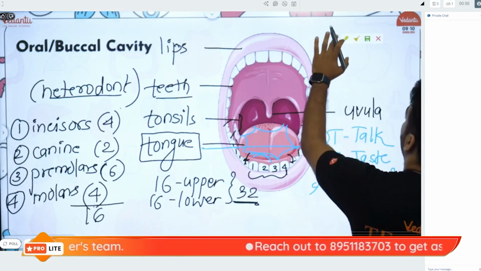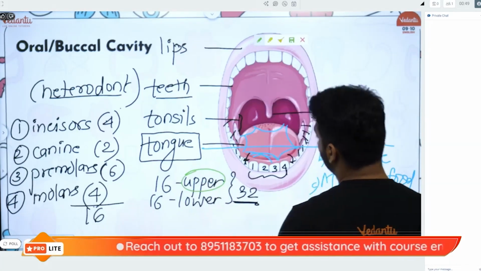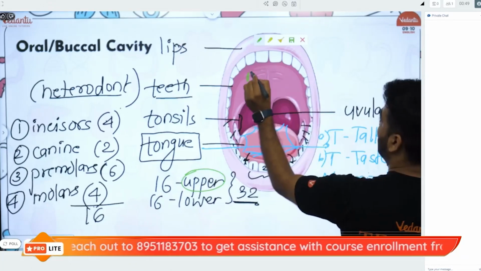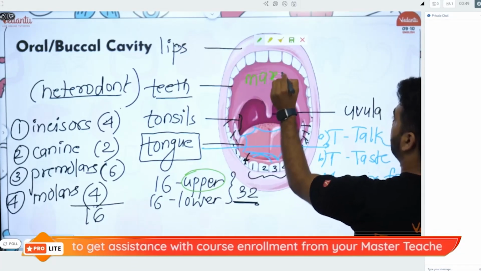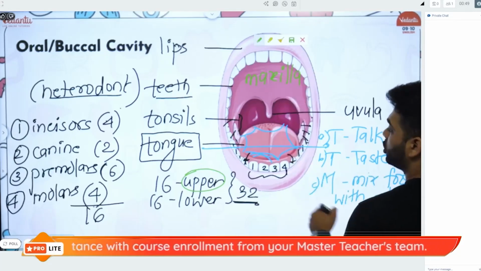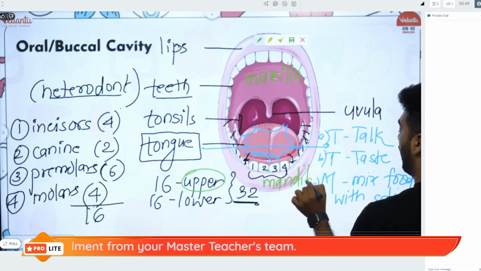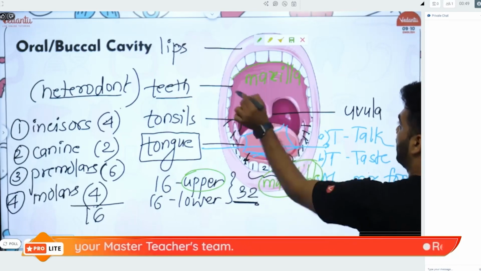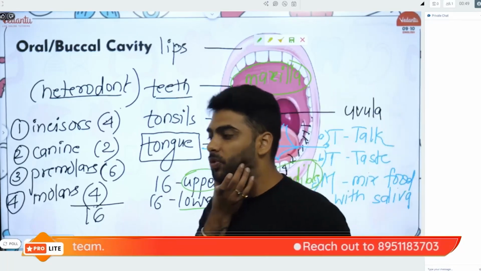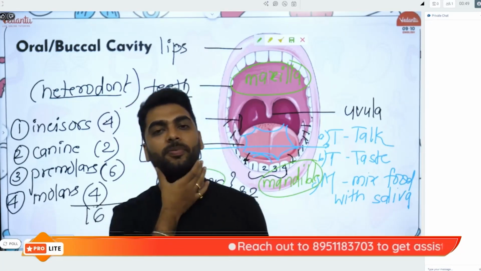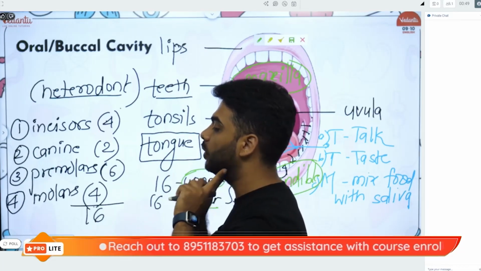Now, when I talk about the upper jaw, the upper part is called the maxilla. This is also called the maxilla, right? And the lower jaw is called the mandible. So maxilla and mandible, upper jaw, lower jaw, right? Only the lower jaw is movable. You have already learnt in grade 6 chapter body movements. Only the lower jaw is movable.